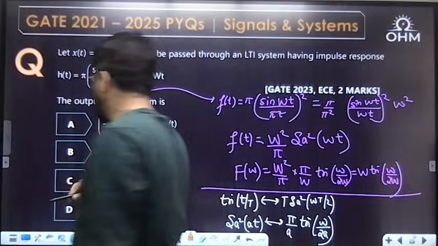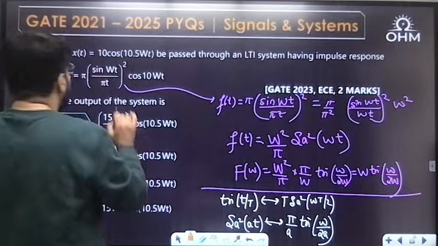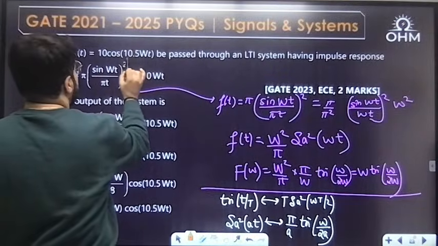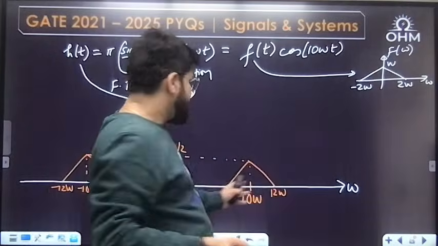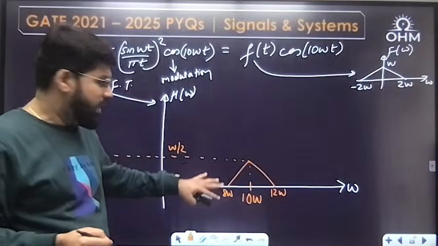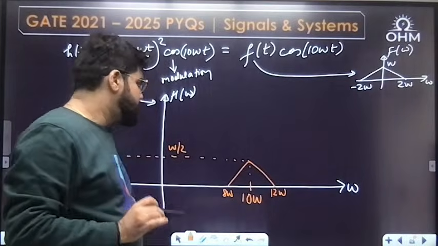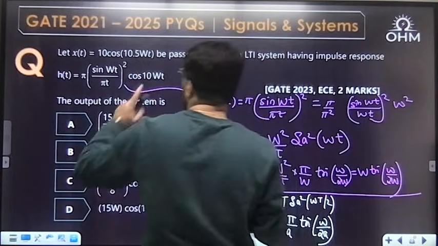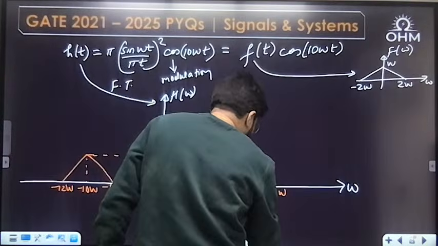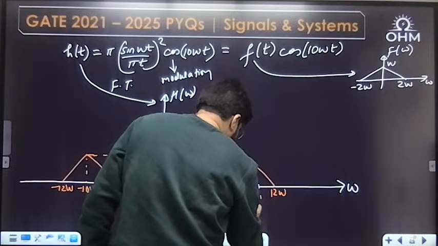2023 ECE, 2 marks, good question. The previous one was EE. Now, what is the input? 10 cos 10.5t. Is it in the pass band? It's again like a band pass filter, not an ideal one. The gain is not constant, but it's a band pass filter. What is the frequency of the signal given? 10.5W. Is it in the pass band? Yes, it's in the pass band.